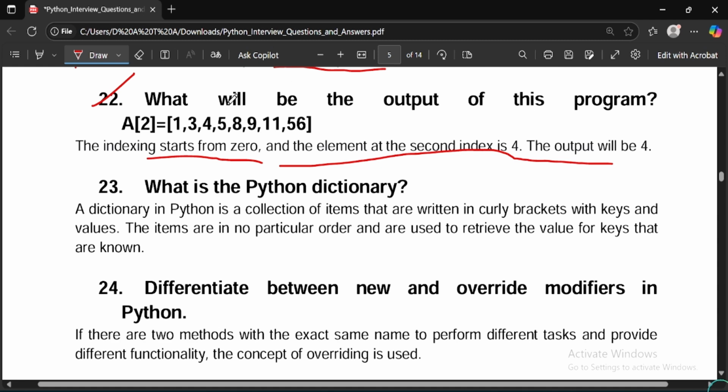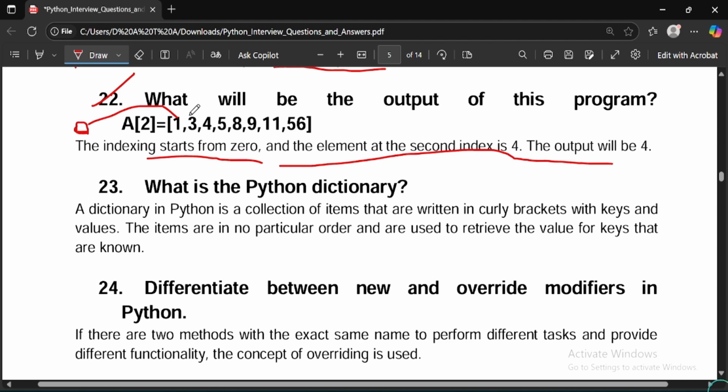So they have given a simple array. You can see 1 3 4 5 8 9 10 11 56 are the elements stored in the array. They have given a location of the address of 2, meaning at the second index what is the element they are asking. So as we know, in any array the first element would have an index 0,